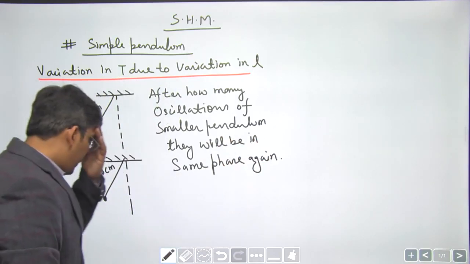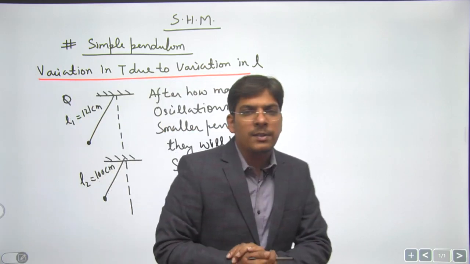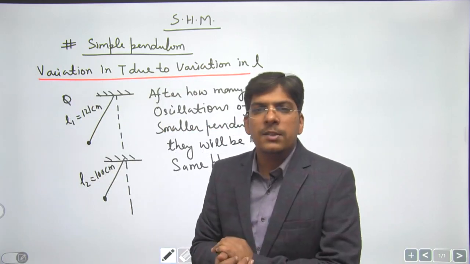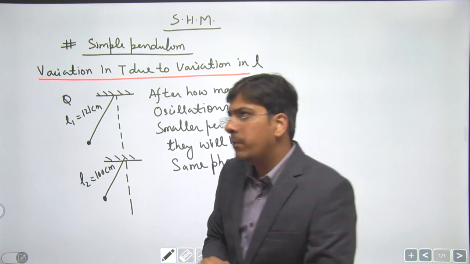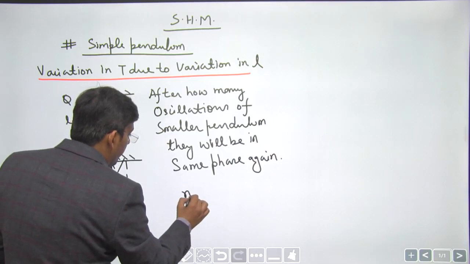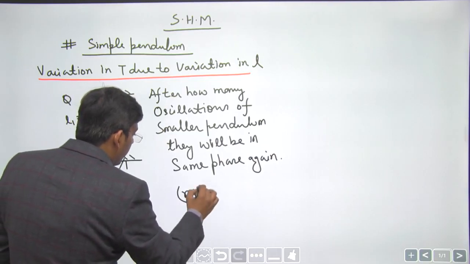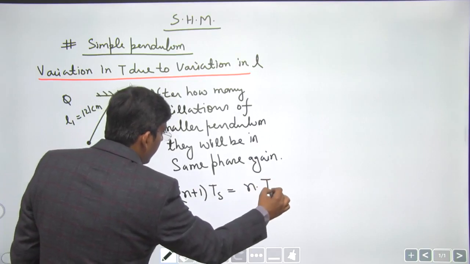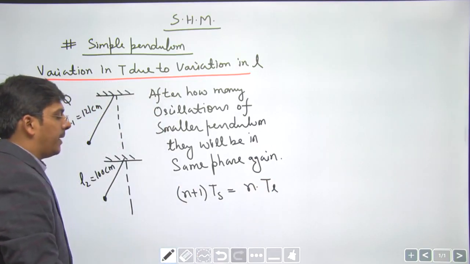See, obviously the smaller pendulum is going to swing faster and it is going to cover more oscillations in the same time, right? So for some total time t, the smaller pendulum makes n plus 1 oscillations and the longer pendulum makes n oscillations in the same time period.